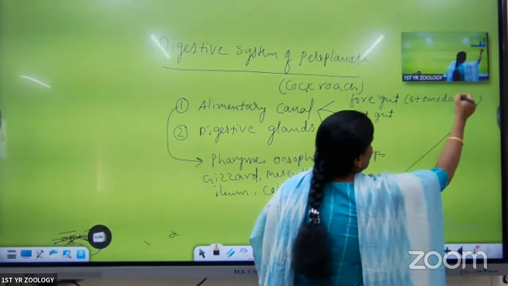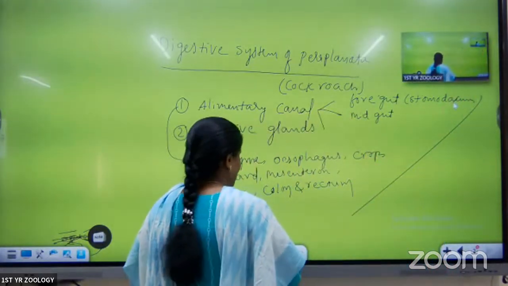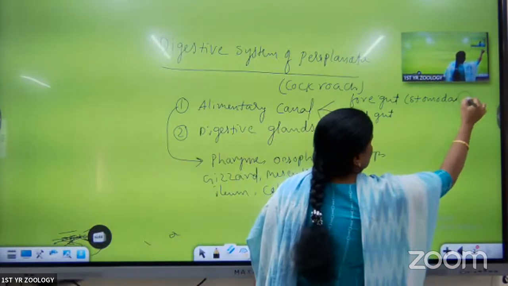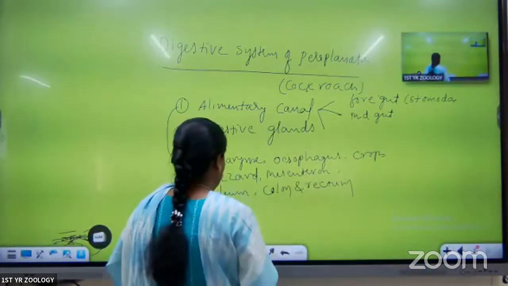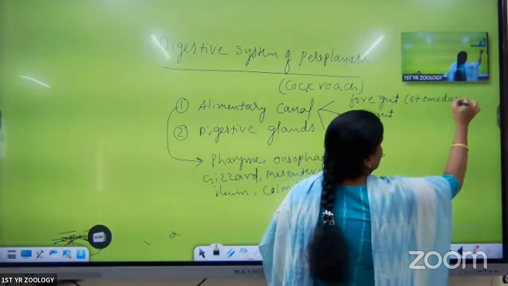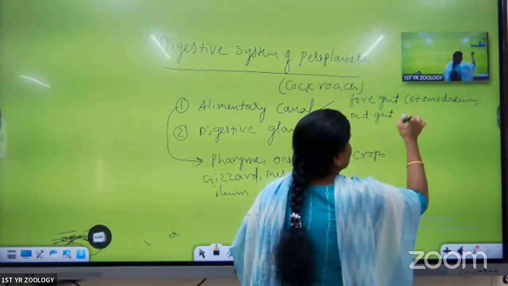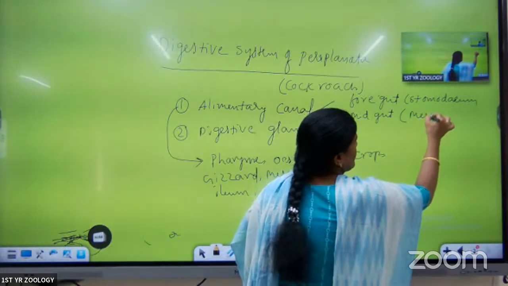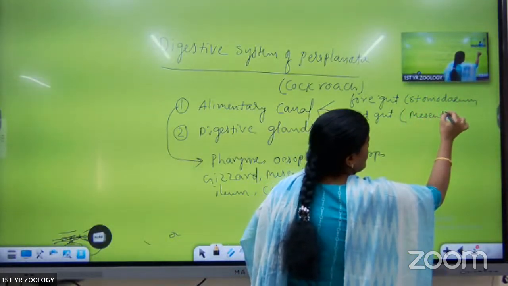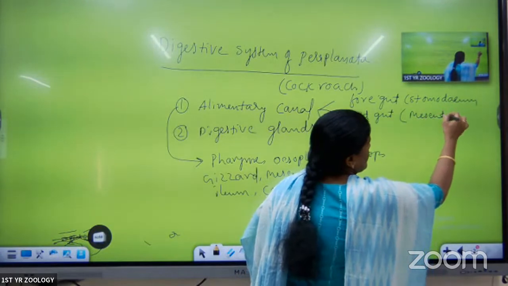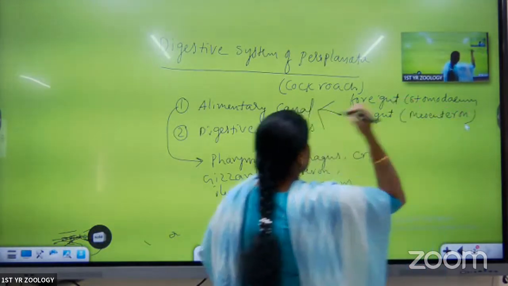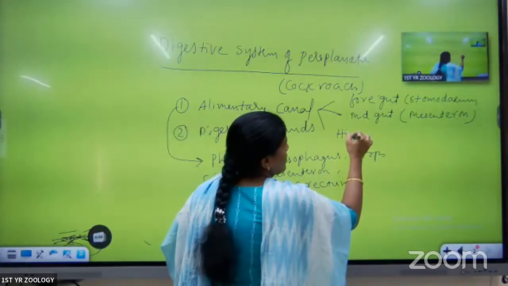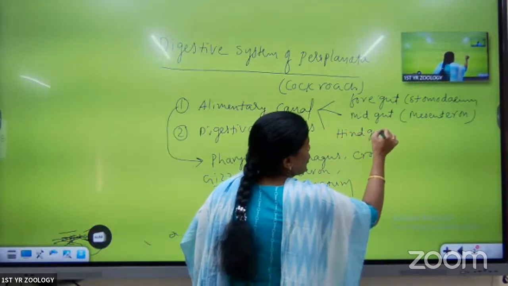The foregut is also called the stomodium, and the midgut is also called the mesenteron. The third one is called the hindgut. This is also called the proctodeum.